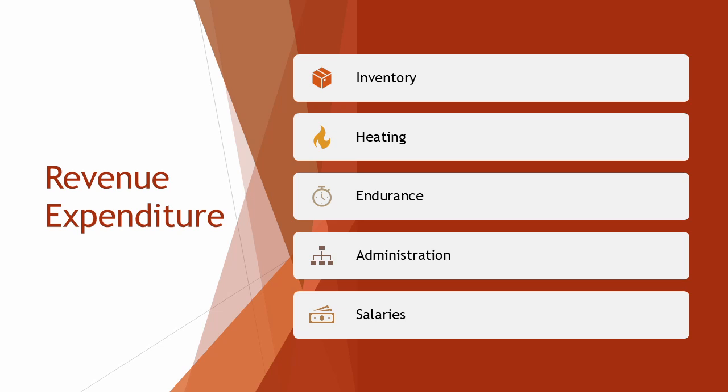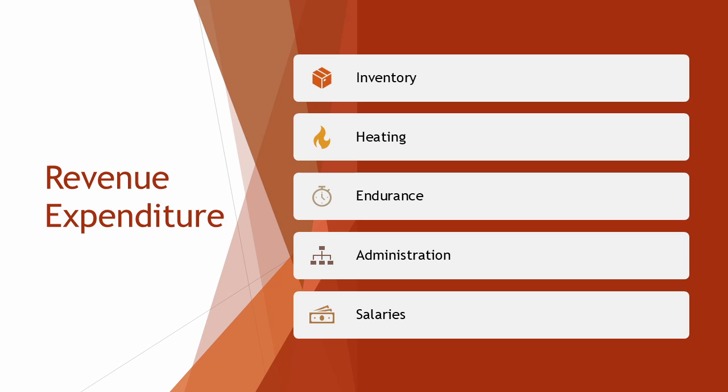Water is revenue expenditure because it is a recurring cost necessary for the premises. Insurance is revenue expenditure because it protects the business against risks and must be renewed regularly. Administration is revenue expenditure because it covers the cost of running the office and support functions. Telephone is revenue expenditure because it relates to communication services used daily. Postage is revenue expenditure because it includes the cost of sending mail and packages.